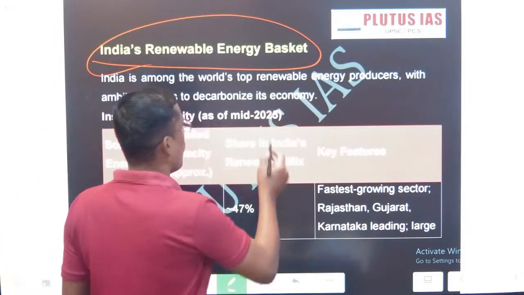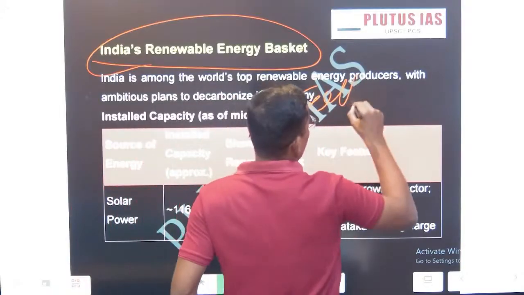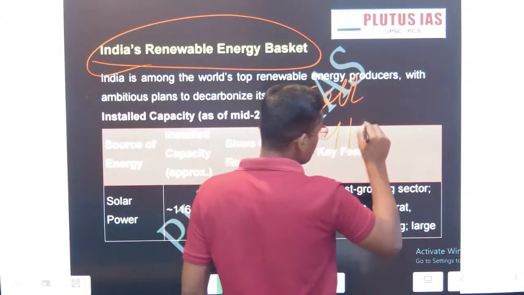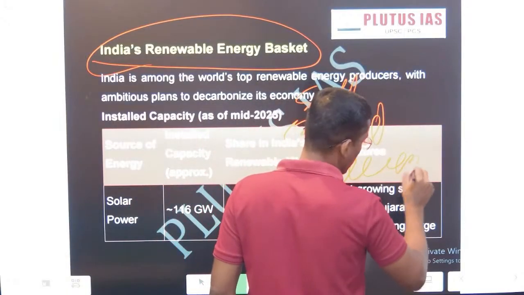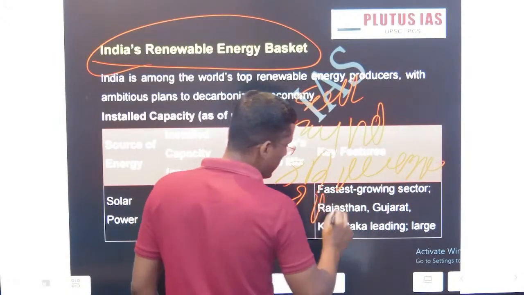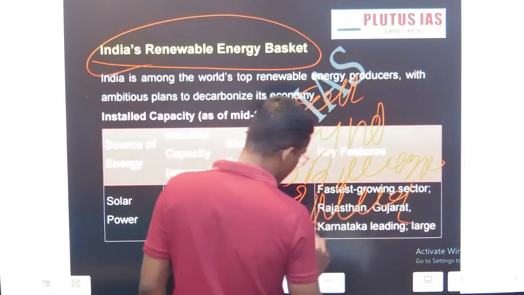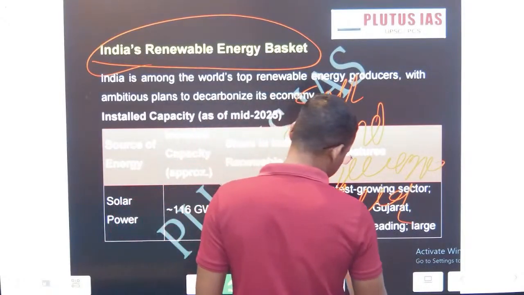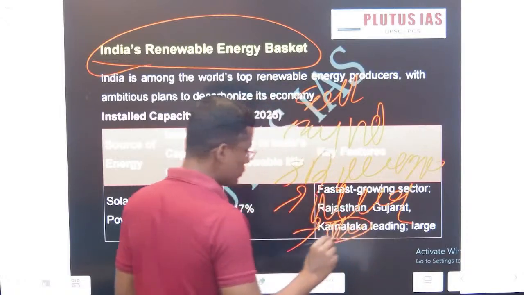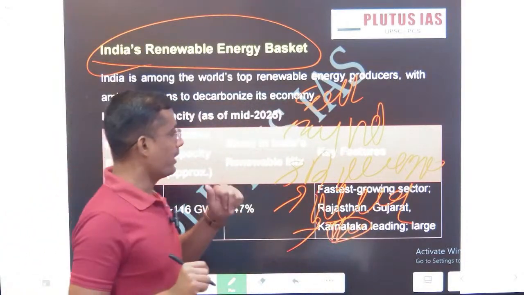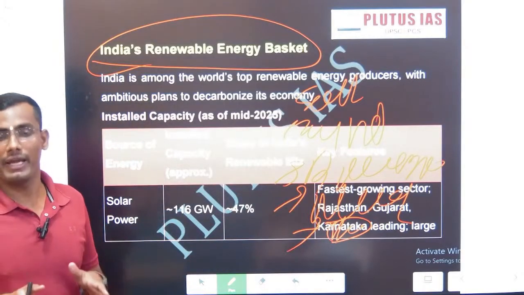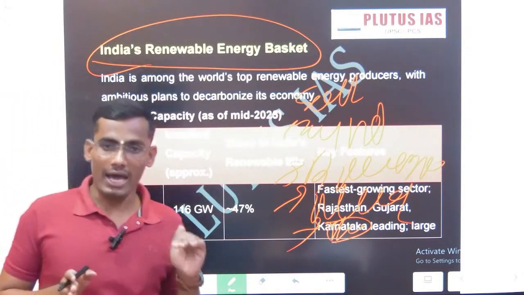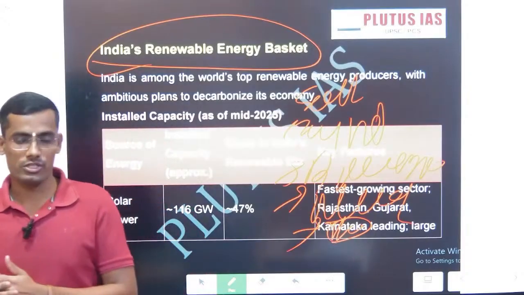So the first one obviously is solar energy, then wind energy, then bioenergy, which comes under bioethanol. Then nuclear energy. Then in thermal also, and ocean energy, and wind energy, these are the renewable energy basket in India, and India is the fourth largest producer of renewable energy in the world.